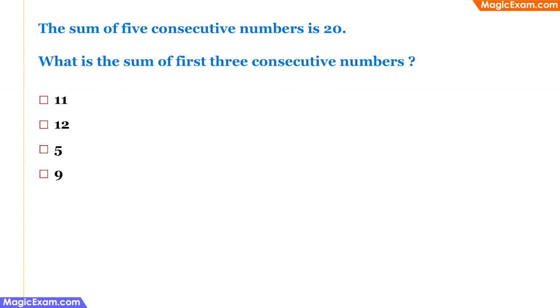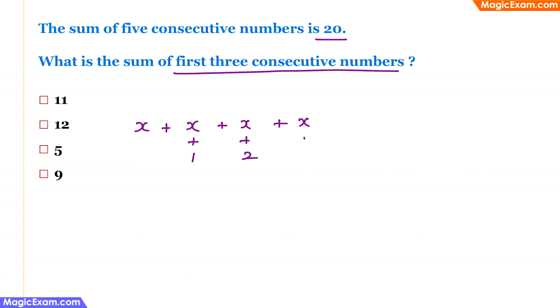The sum of 5 consecutive numbers is 20. What is the sum of the first 3 consecutive numbers in this sequence? So let's use a simple algebraic method to solve this problem. Let the first number be x, and the next number will be x plus 1, and the next number will be x plus 2, then it will be x plus 3, and then x plus 4, and the sum of all these numbers is 20.